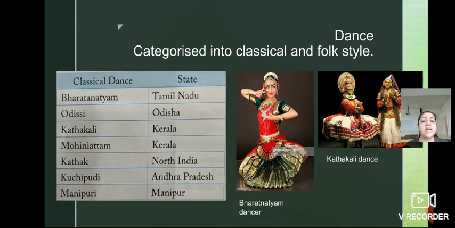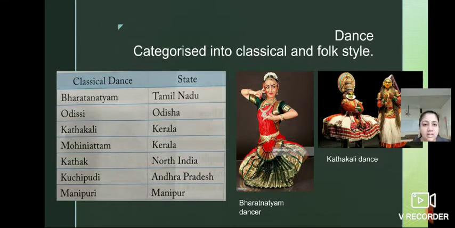Here the classical dance is Bharatnatyam, which is from the Tamil Nadu state. Odissi, which is from the Odisha state. Kathakali, it is a classical dance style from Kerala. Mohiniyattam, it is also a dance style from Kerala.